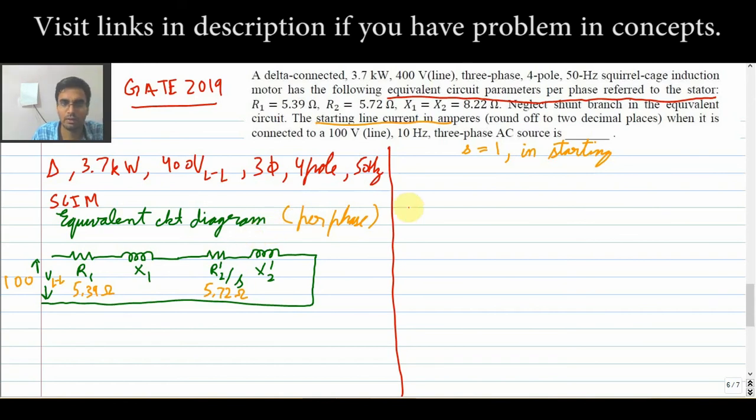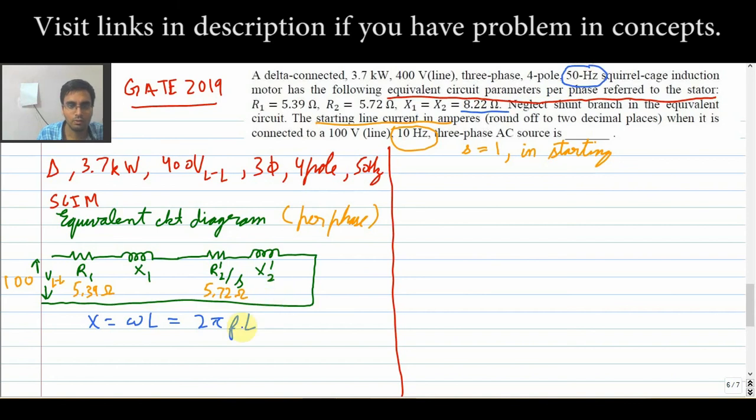Now the trick, the catchy part in this question, is this. It is saying that it is connected to a 10 hertz source. To see this concept, I can show it to you. X is omega L, and omega is 2 pi f. Now the reactance is given, this 8.22 ohm, for the 50 hertz.